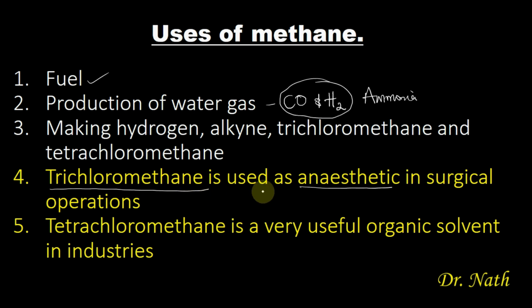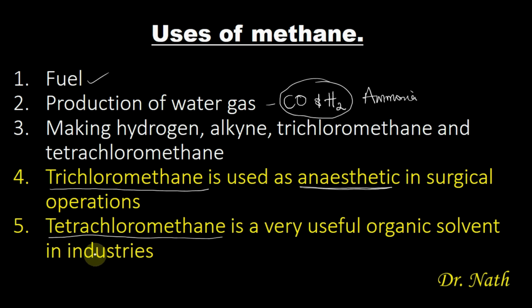An anesthetic is that substance that is used to cause loss of consciousness in a patient during surgical operation. So trichloromethane is an example of an anesthetic, and it is very vital. Then the other compound we have here is the tetrachloromethane. Tetrachloromethane is a very useful organic solvent in industries.